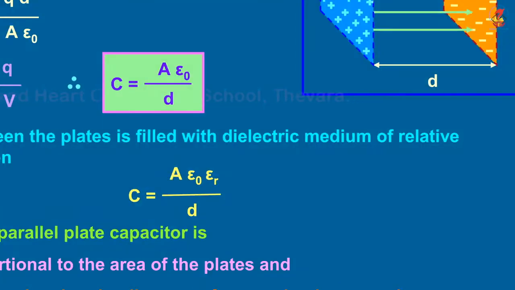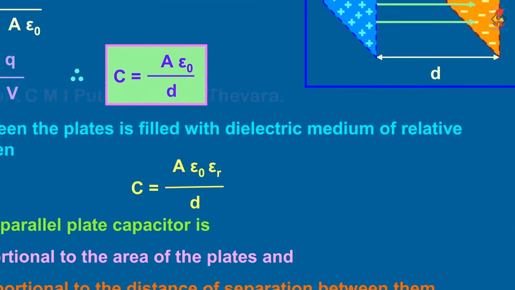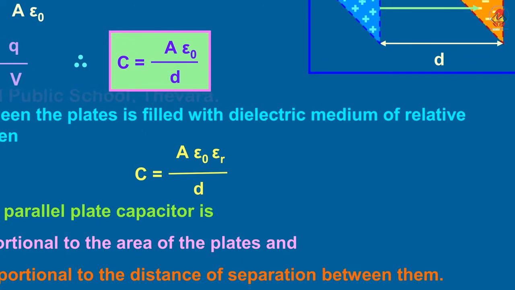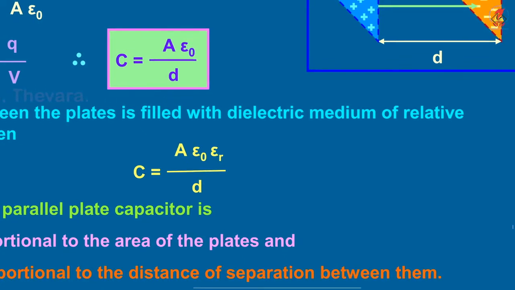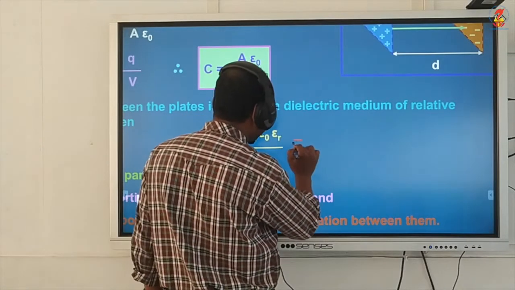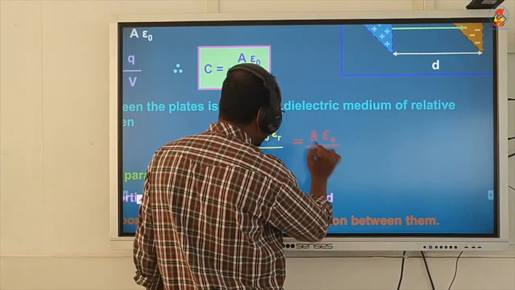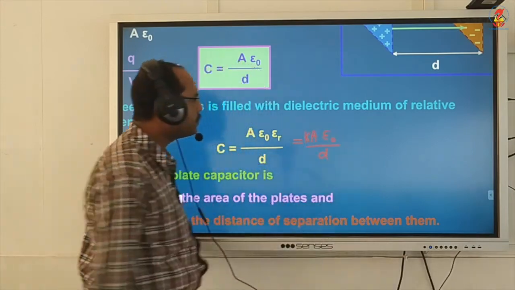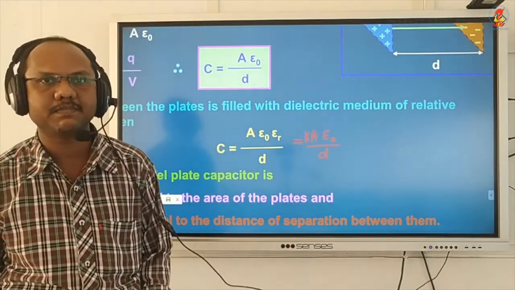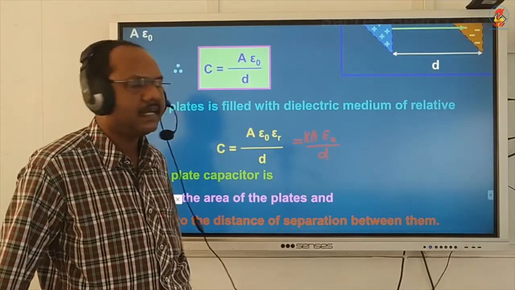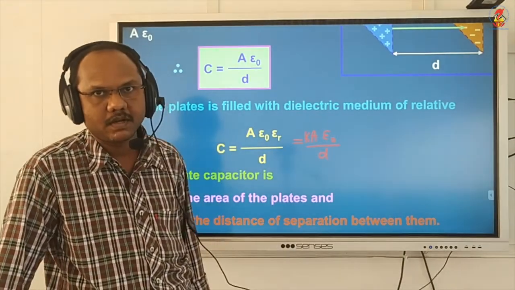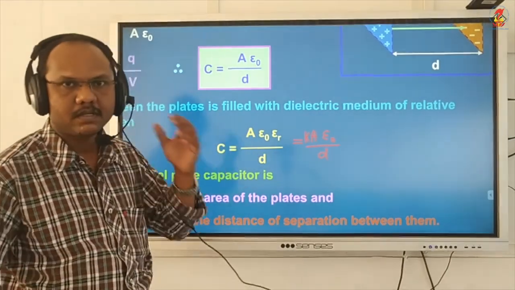Earlier the capacitance was A epsilon 0 by d, but now it becomes A epsilon 0 epsilon r by d. I already told you that epsilon r is also called K, the dielectric constant. Therefore we can write A epsilon 0 K by d, which means capacitance increases by K times if we place a dielectric in between. Thank you.